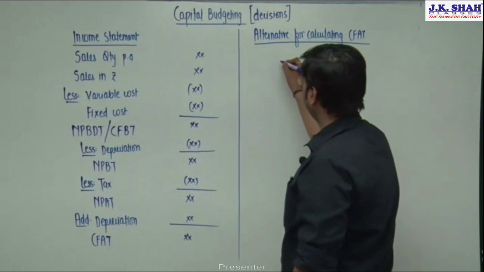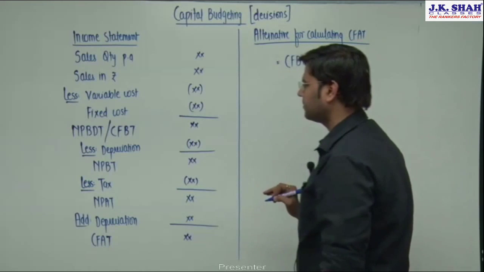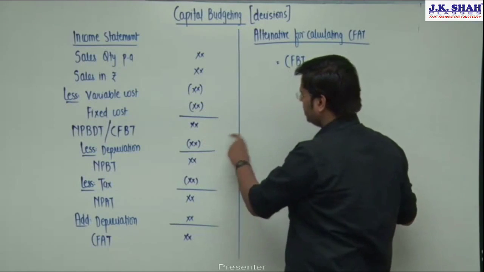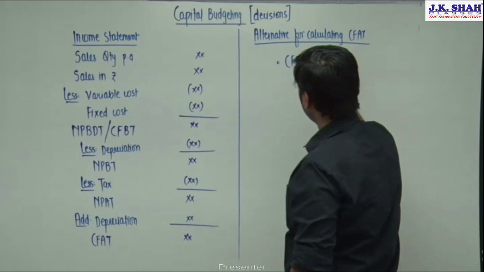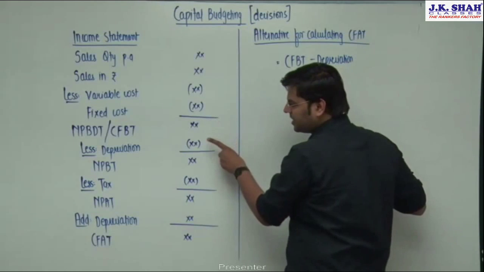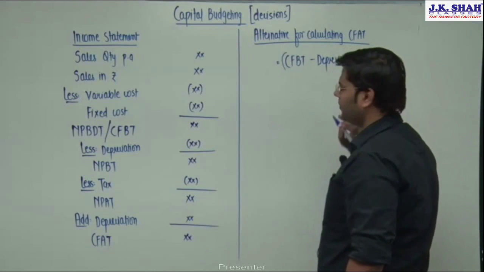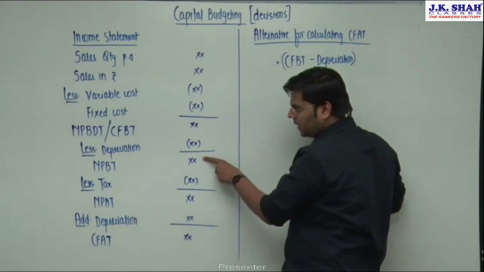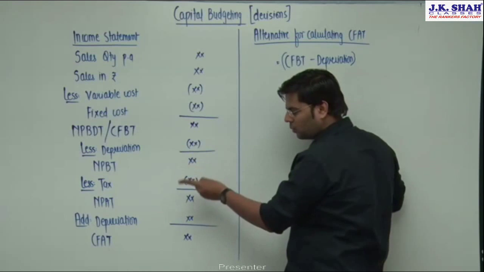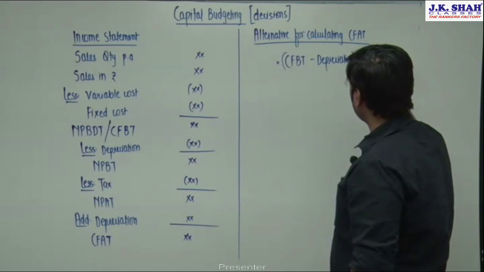Now how can we calculate that? Simple. You start with cash flows before tax. Now from cash flows before tax, what did we do? We deducted the depreciation. So cash flows before tax minus depreciation. When I deduct the depreciation, the resultant becomes net profit before tax. So this part can also be termed as net profit before tax. Now if I want to jump from net profit before tax directly to net profit after tax, if something is before tax and you want to convert it into after tax, the only thing that you have to do is multiply it by 1 minus tax rate.